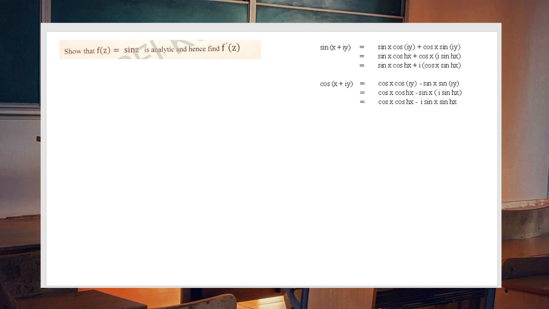Show that f of z equal to sin z is analytic and hence find its derivative. How can we do that? We have sin of x plus iy, which is equal to sin x into cos iy plus cos x into sin iy, using the sin a plus b form.